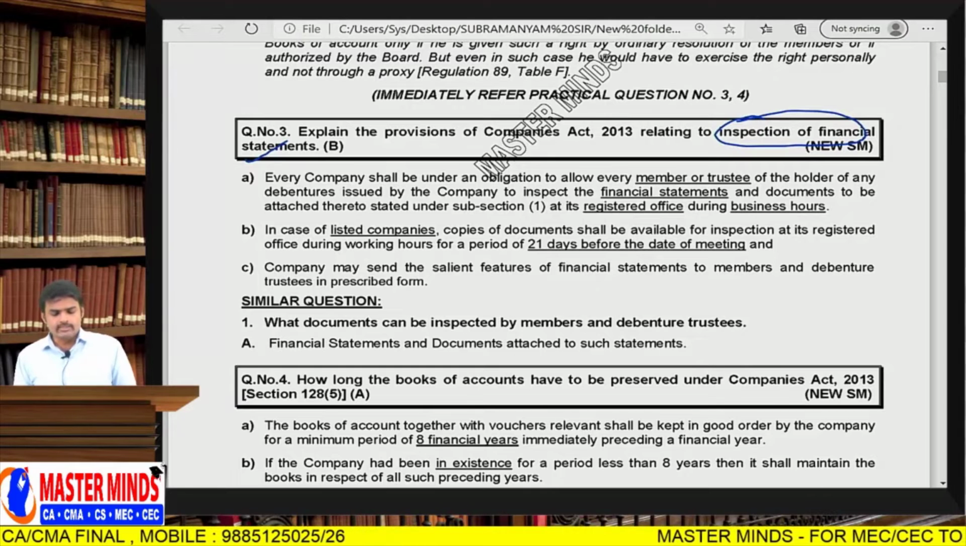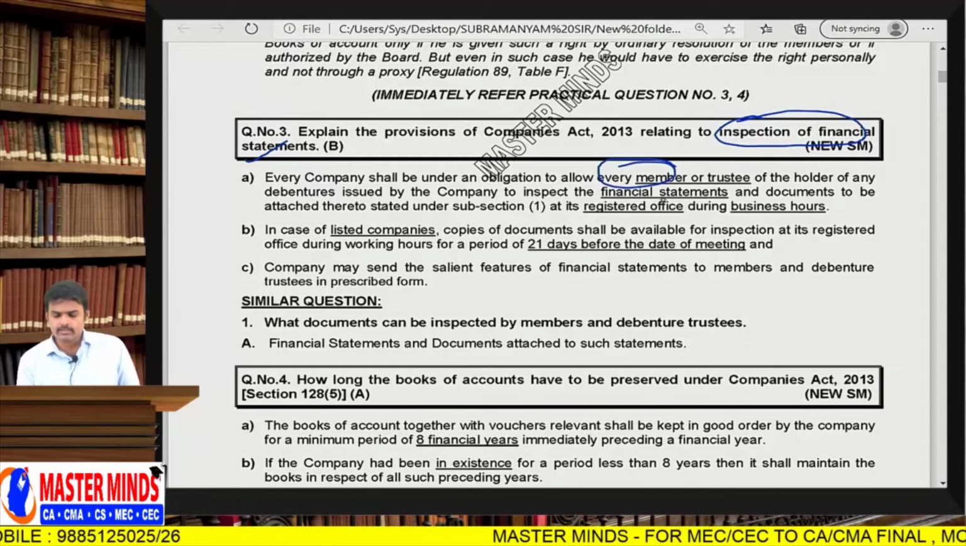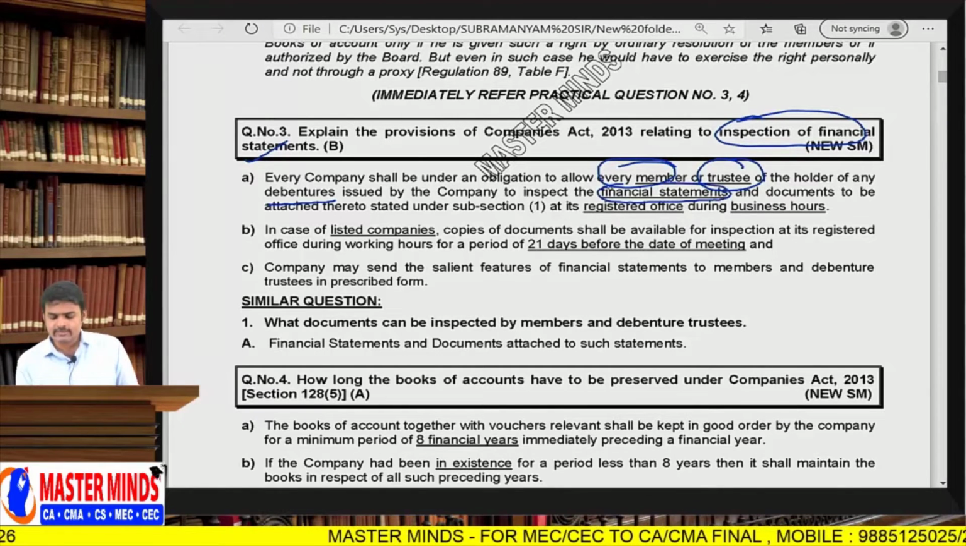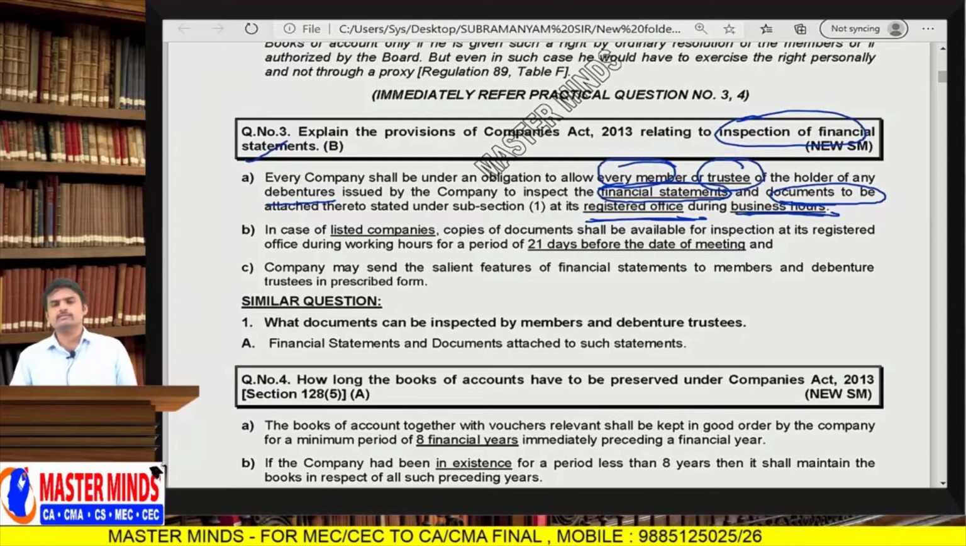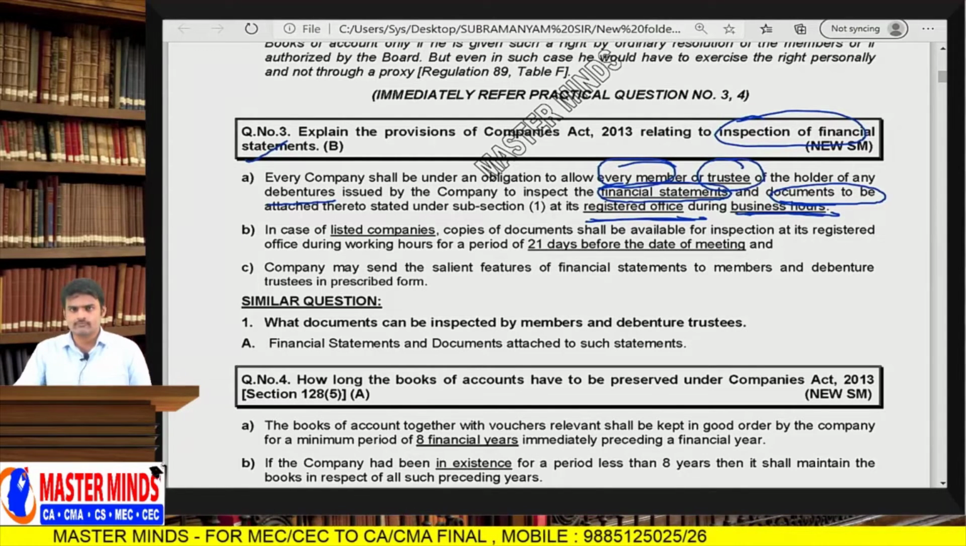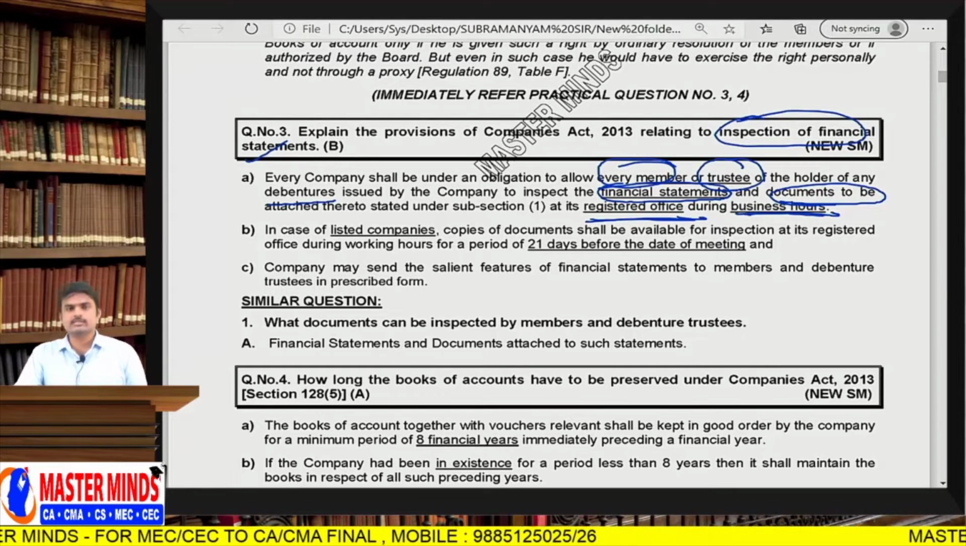Look into the point. Every company shall be under an obligation to allow every member or trustee of the holder of any debentures, so every member of the company, trustee, maybe debenture trustee or depositor trustee of any debentures issued by the company, to inspect the financial statements and documents to be attached thereto stated under subsection 1 at its registered office during business hours. So the place of maintenance of financial statements is the registered office.